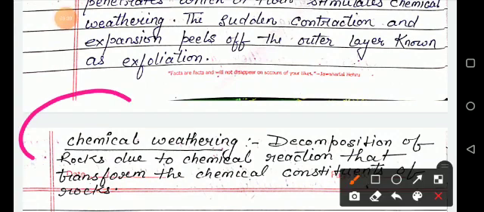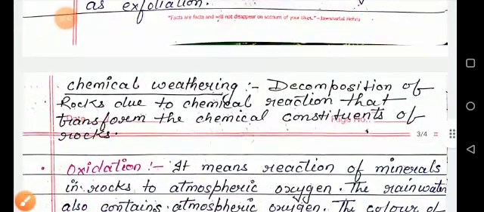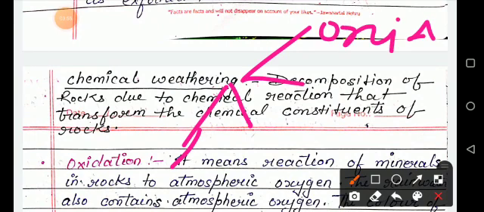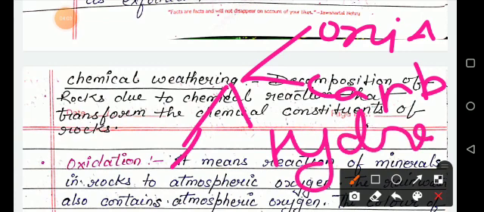Now the next one, what is chemical weathering? It is the decomposition of rocks due to chemical reactions that transform the chemical constituents of rock. Chemical weathering has four processes. The first one is your oxidation. Second one is your carbonation. Third one is your hydration, and the fourth one is your solution.